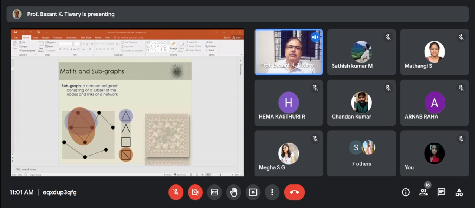For example, if you look at transcription regulation in E. coli and Saccharomyces cerevisiae, you have what is called a feed-forward loop. X is regulating Y, Y is regulating Z, and X is also regulating Z. This pattern is called a feed-forward loop. Another pattern is called bifan, where X and Y, two different genes, regulate Z and W, but the functions of X and Y are overlapping, hence both are regulating Z and W.